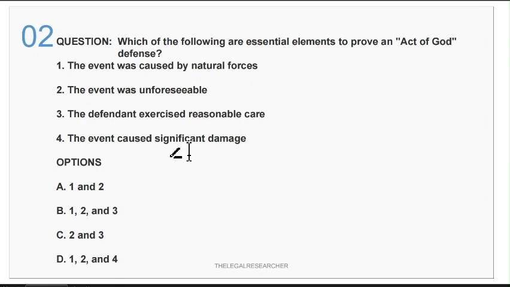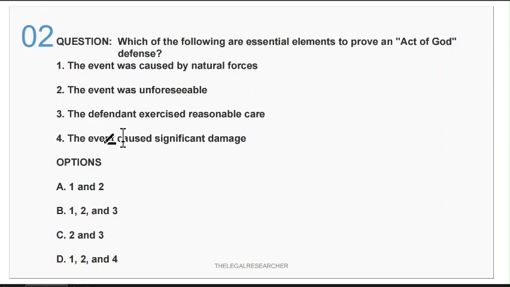The second question is, which of the following are essential elements to prove an act of God defense? The first option is the event was caused by natural forces, second, the event was unforeseeable, third, the defendant exercised reasonable care, and fourth, the event caused significant damage. If you read all four statements, you may realize that all may be true, because all are in a way essential for act of God. But when you look at the options, you see that no option has all four statements. So it means that you have to eliminate one of the statements.